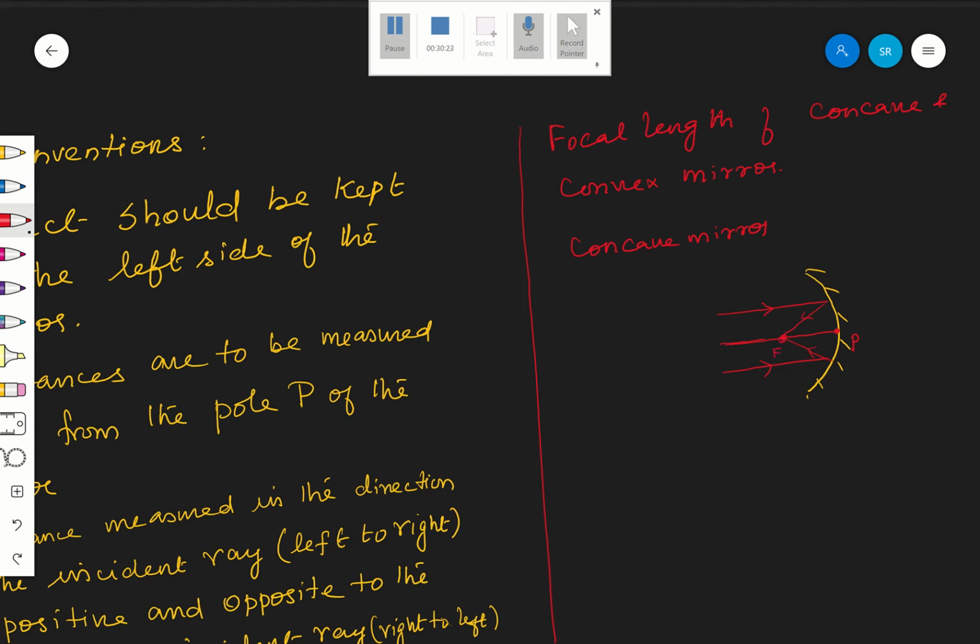Now you tell me what is PF. PF is what is called the focal length. Already I told you. PF is the focal length of the mirror, but for PF you apply the sign convention. PF is from right to left, therefore it will be negative. That is nothing but focal length, which is negative, therefore that is equal to minus f. Focal length is denoted by small f. Focus means capital F.